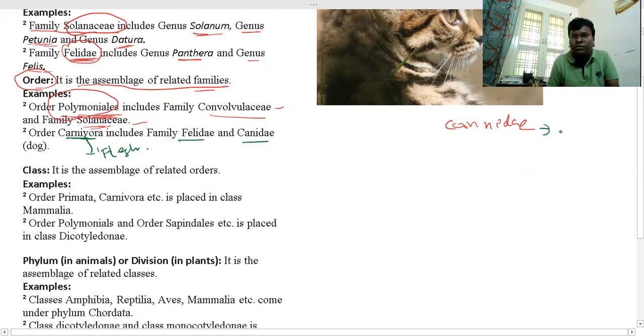The dog is the enemy of the cat, because the dog belongs to a different family and the cat belongs to a different family. Under Felidae come tigers, lions, leopards and cats, and under Canidae comes the dog, etc.